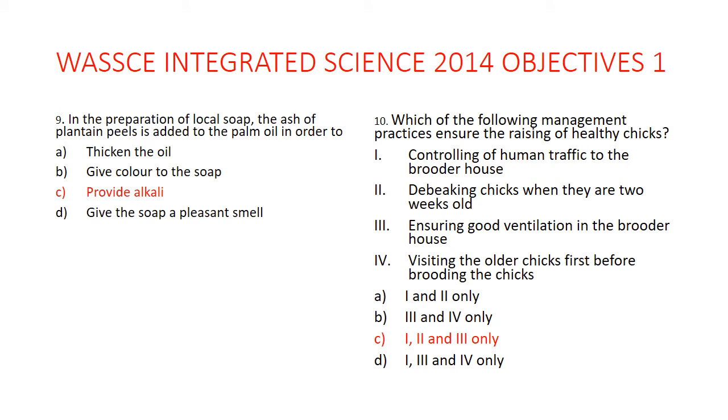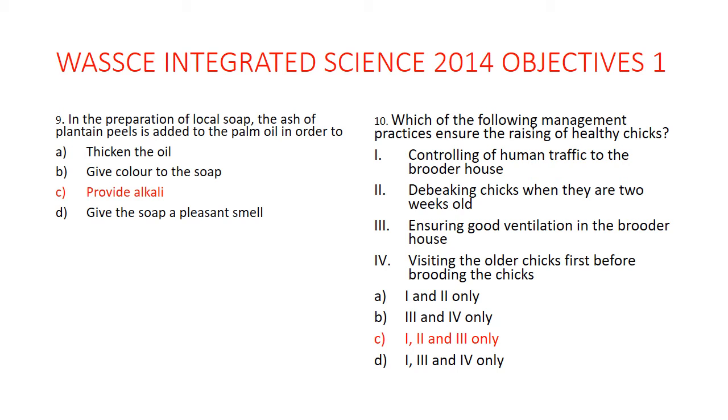Question 9. In the preparation of local soap, popularly known as alata, the ash of plantain peels is added to palm oil in order to provide an alkali. So an alkali is gotten when the ash of plantain peels is added to the palm oil.